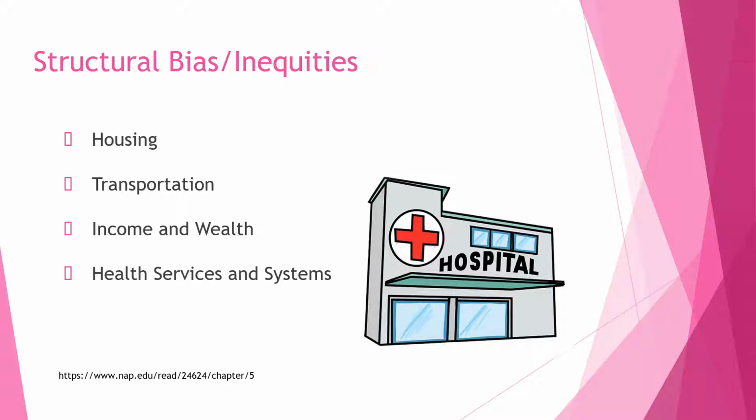Structural bias can play a role on the risk for SIDS. Factors included in structural inequities include housing, transportation, income and wealth, and health services and systems. Structural inequities limit the scope of opportunities parents have for reaching their full health potential. Structural inequities affect job hirings with both implicit and explicit biases, creating differential opportunities along with gender, racial, and physical ability divisions.